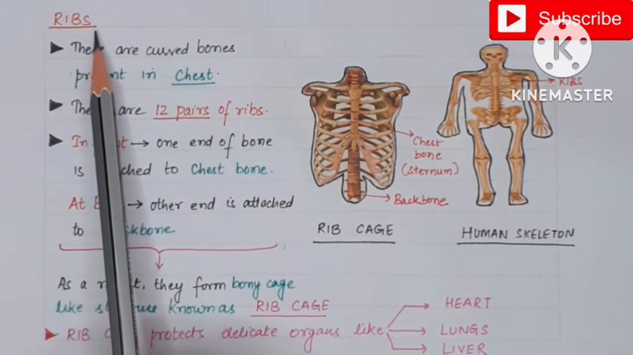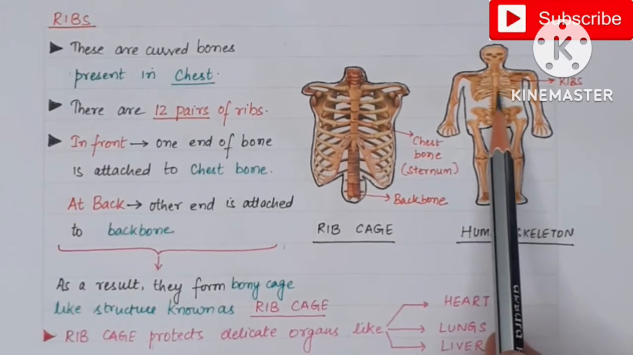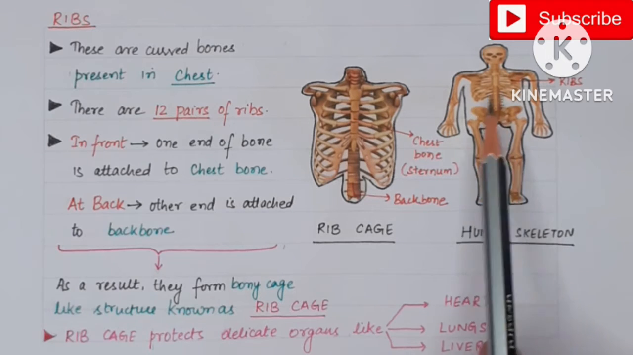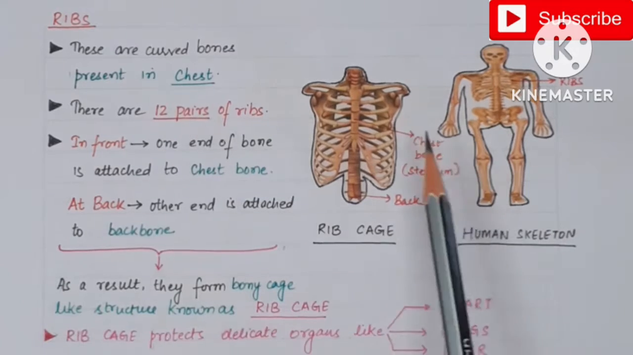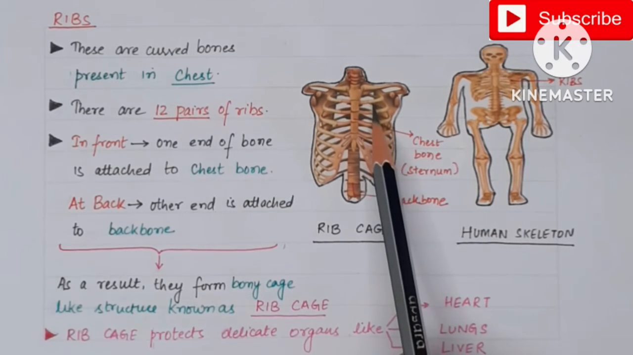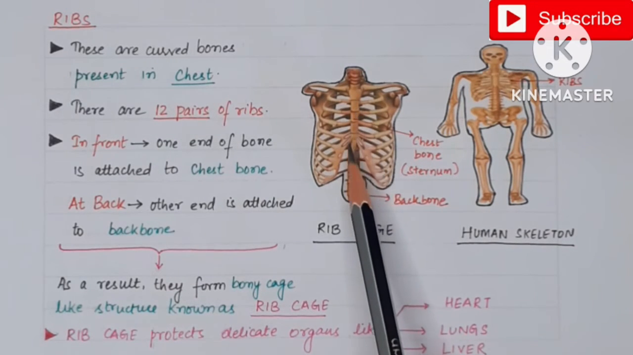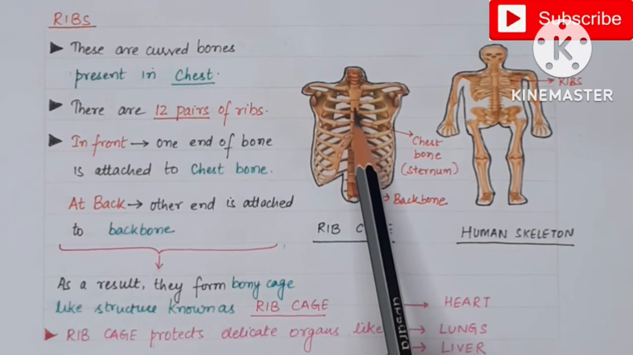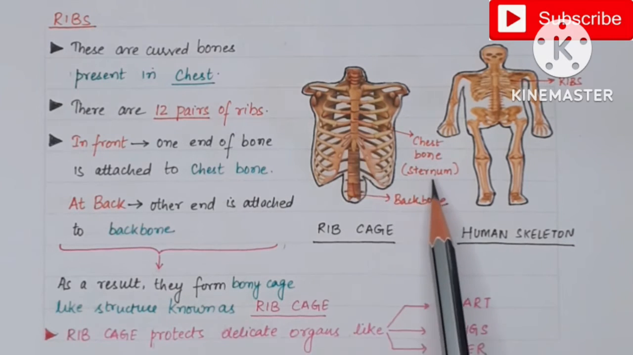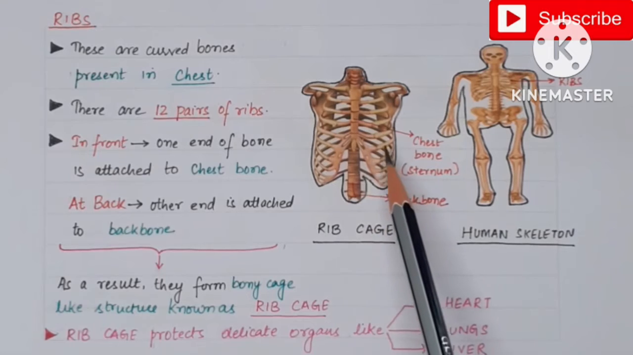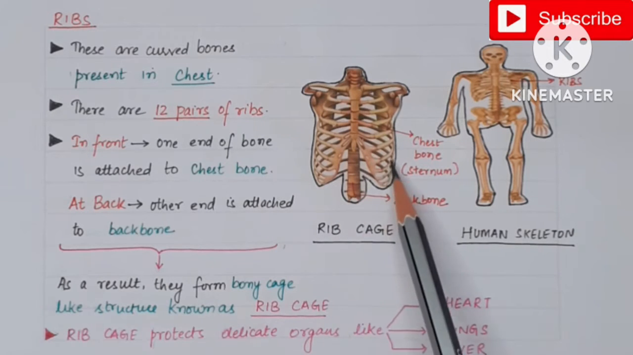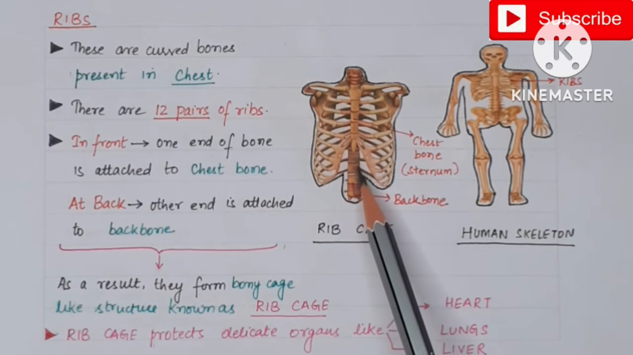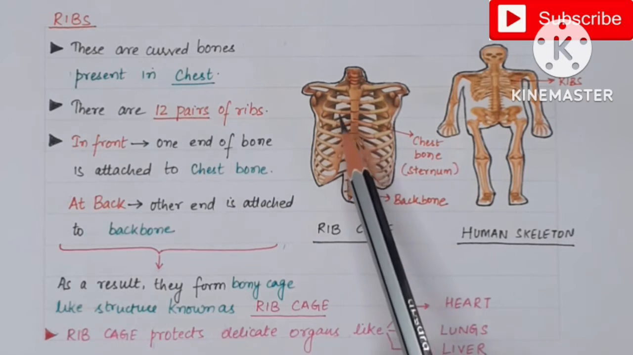Now next part are the ribs. These are present in the chest region, that is in this region. This is the enlarged view of the ribs. The ribs are curved bones. So these curved bones in the front of the body, one of their ends meets at the chest bone which is known as the sternum, and at the back side of the body, the other end of the ribs gets attached to the backbone, as a result of which they form a bony cage-like structure which is known as the rib cage. So this is the rib cage.